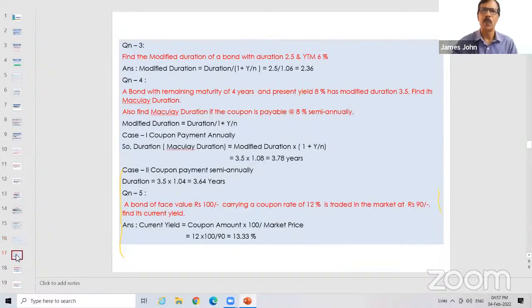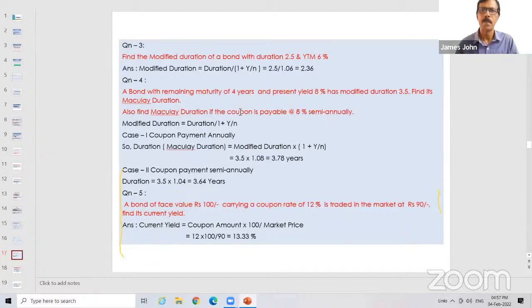Find the modified duration of a bond with duration 2.5 and a YTM of 6%. Simple, straight question. How do you use the formula? You want me to do it on the board? Okay. So apply the formula. Duration is given as 2.5 and YTM is 6%. If nothing is mentioned, it is annual. So 6% means 6 by 100, 0.06. So 1 plus y by n is 1.06, and you will get the answer 2.36.